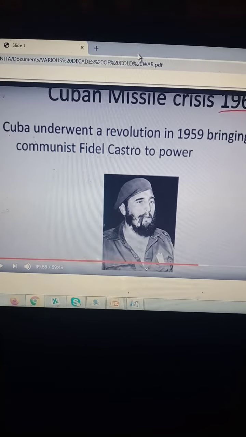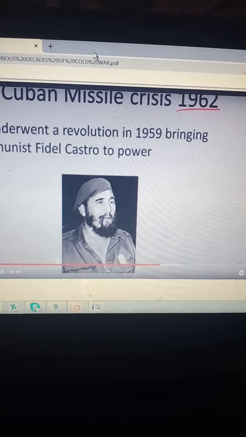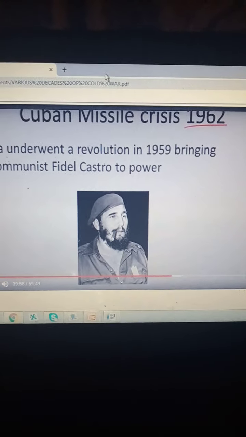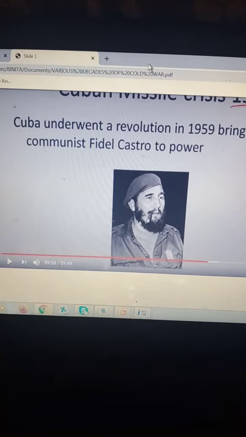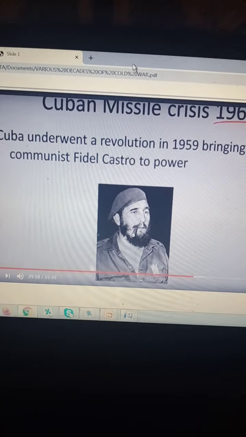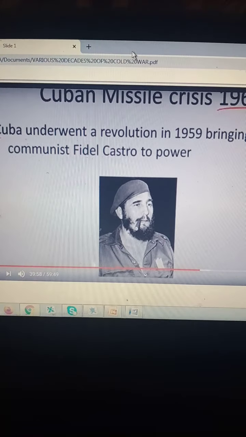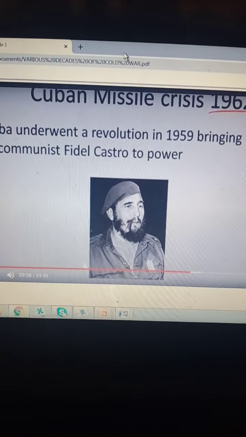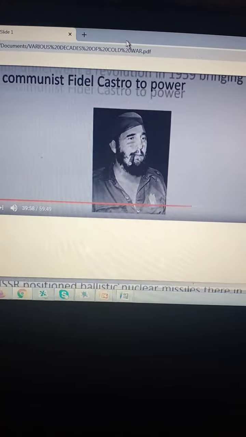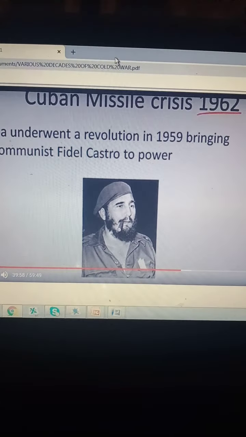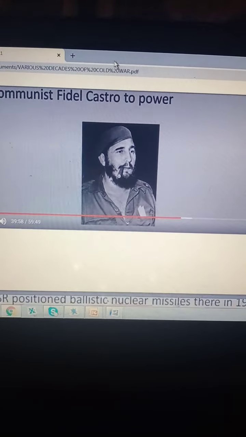Cuba underwent a revolution in 1959, bringing communist Fidel Castro to power. The Cuban government was supported by the USSR because it had a communist government, and Fidel Castro ruled over Cuba for almost 50 years. The USA had backed another person in place of Fidel Castro, and that's how both countries, the US and USSR, got involved here as well.